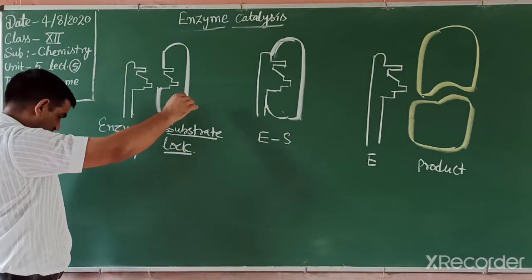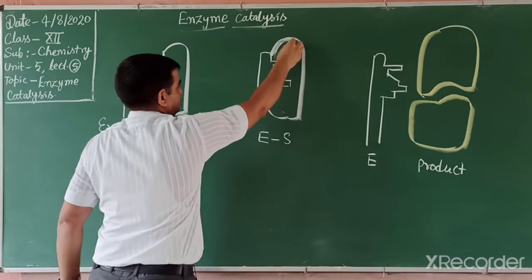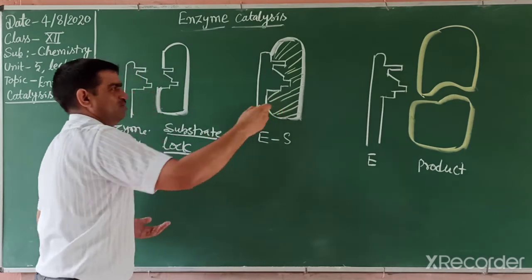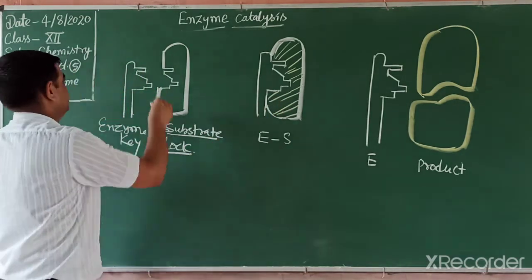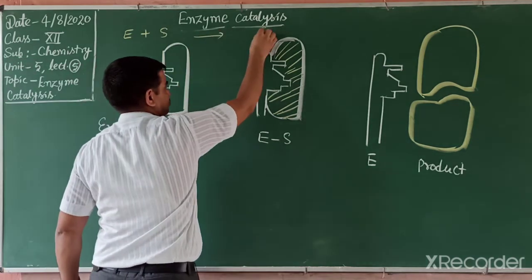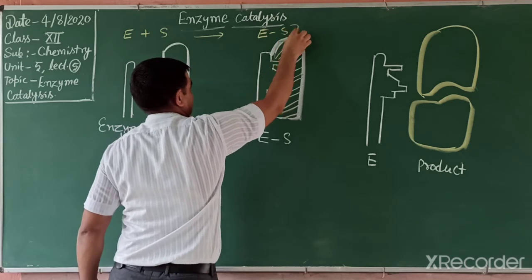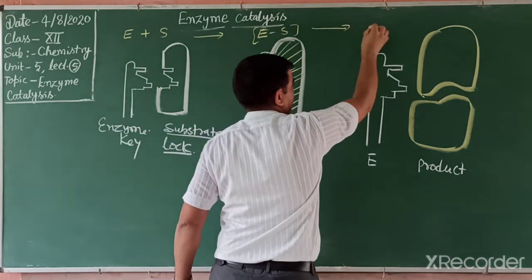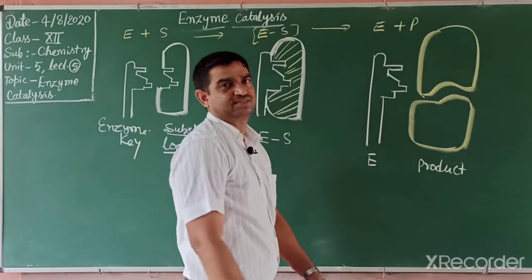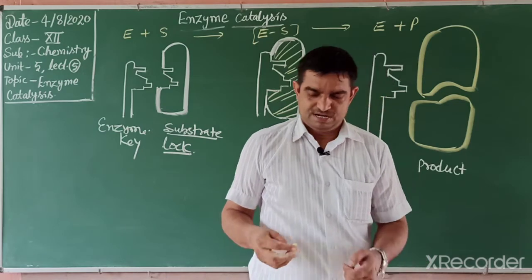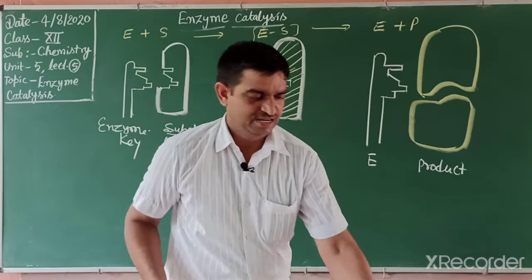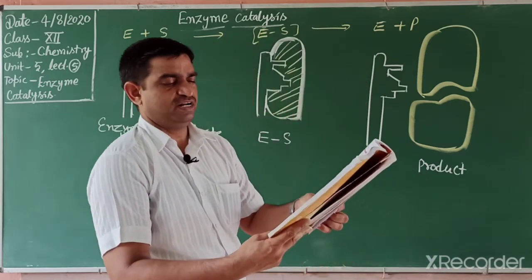They have active sites, and this is the substrate, and after some time the substrate is removed and converted into product. This is known as enzyme plus substrate, converting into the enzyme-substrate complex, and after that into enzyme plus product. In this way the mechanism occurs, and students, in our NCERT book it is given at page number 133.